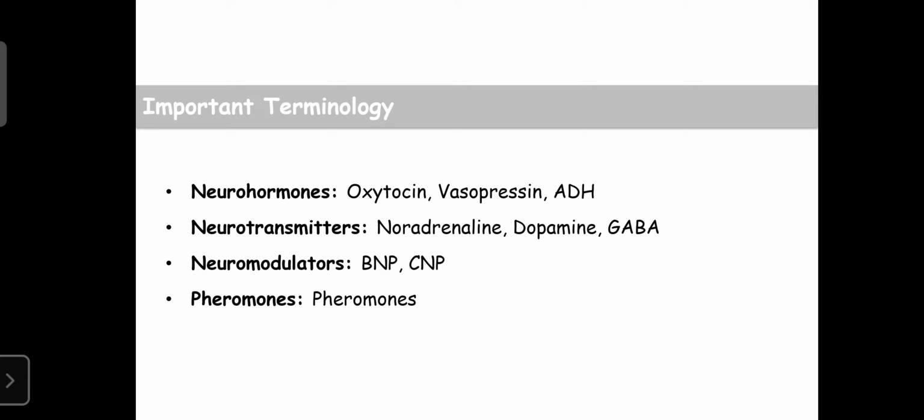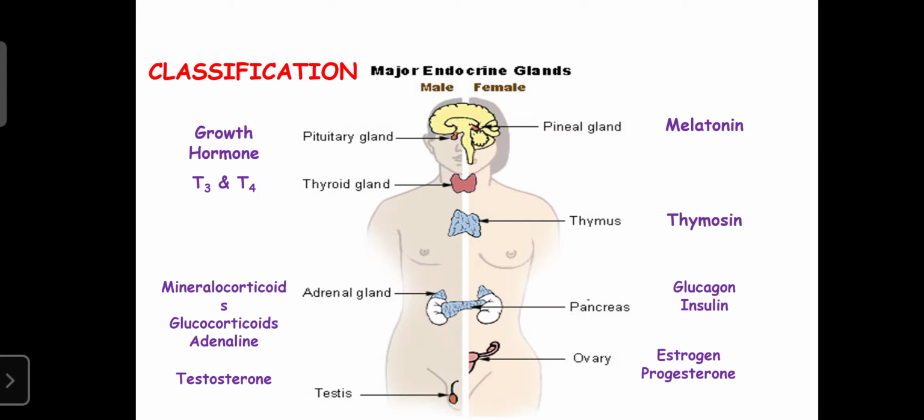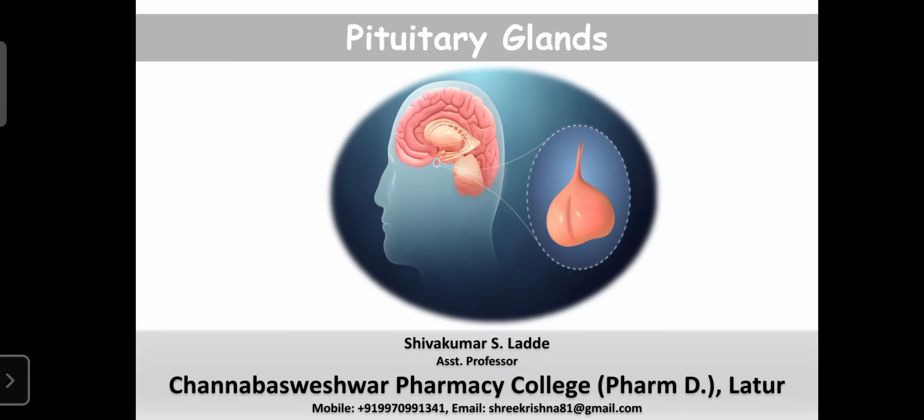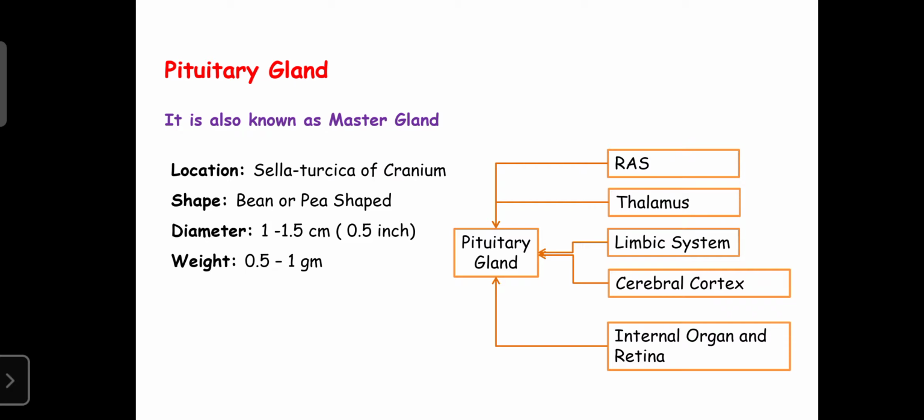So that's why these terminologies and related topics, which we will learn in the future, are helpful to find a target or to achieve a success rate in therapies or treatment. And also we learned about the different types of endocrine glands with their secretions, and also about the master gland, the pituitary gland.